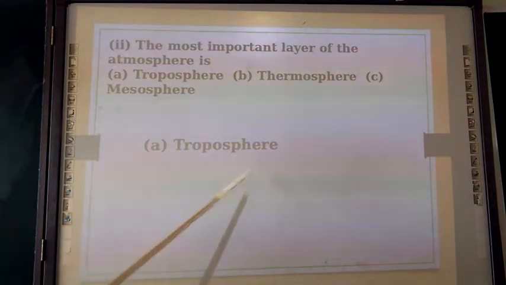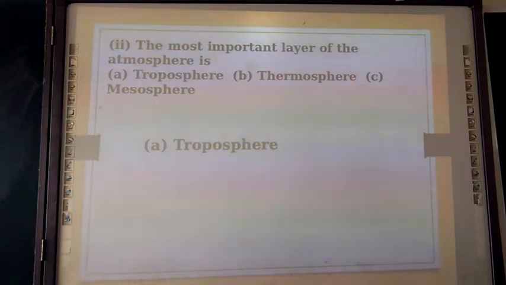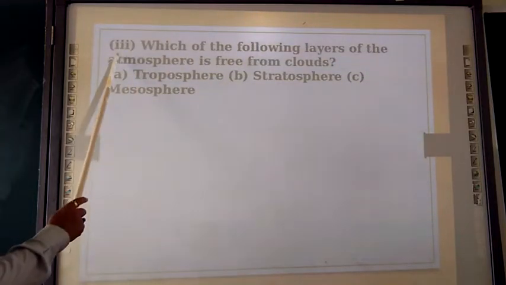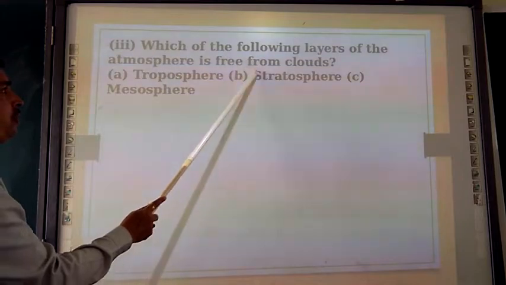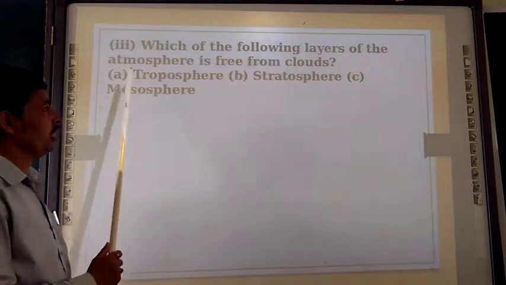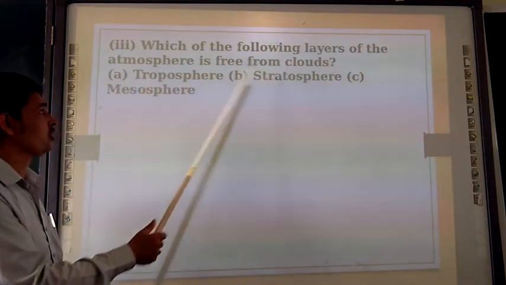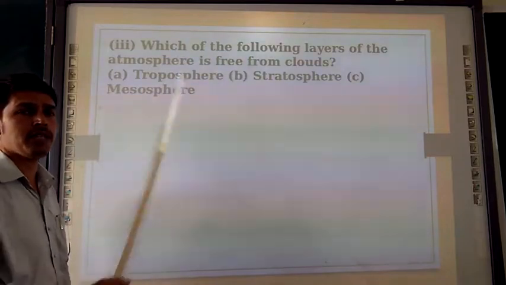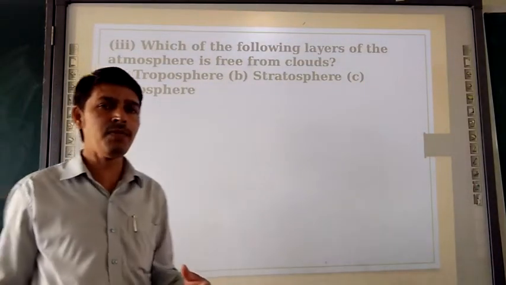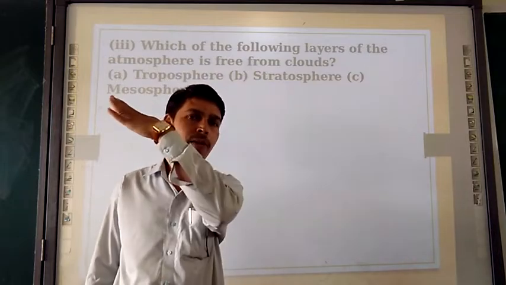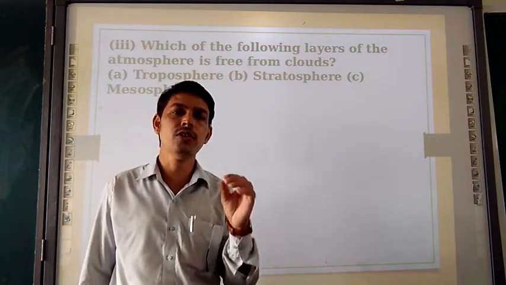A, troposphere. Moving to the third, take the correct answer. Third one, which of the following layers of the atmosphere is free from cloud? So here options: troposphere, stratosphere and mesosphere. Out of these three layers of atmosphere, which one is ideal for flying the aeroplane? So the answer is troposphere.